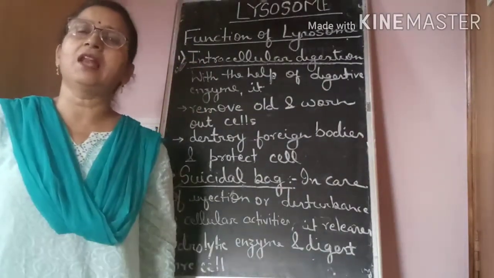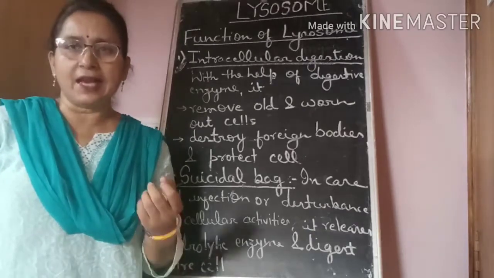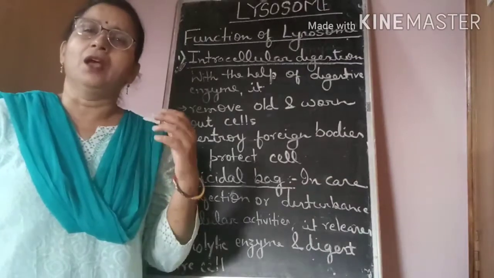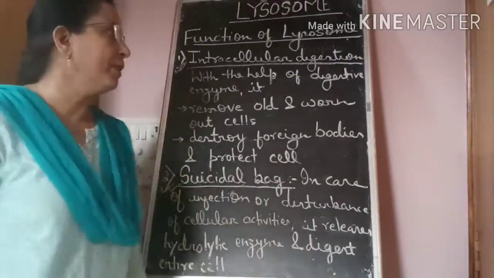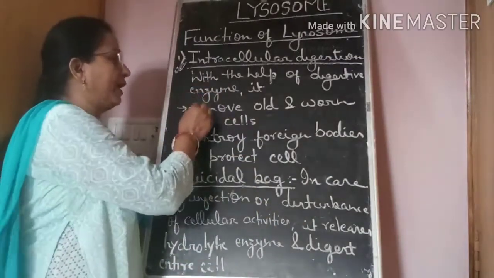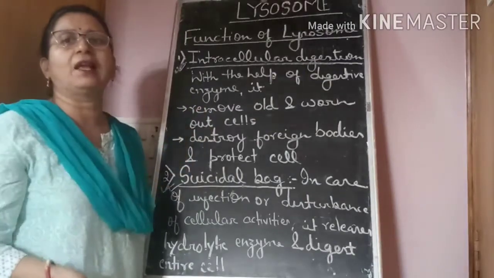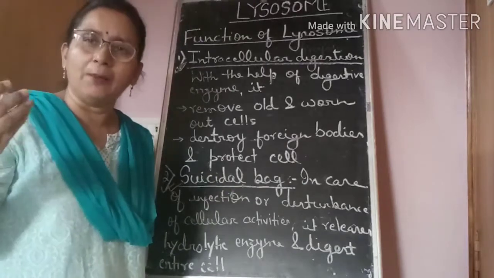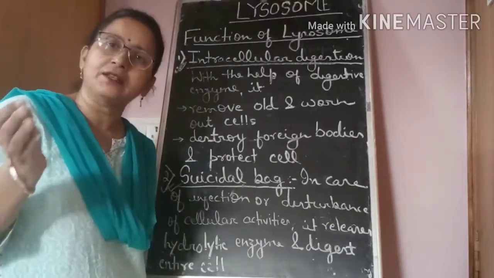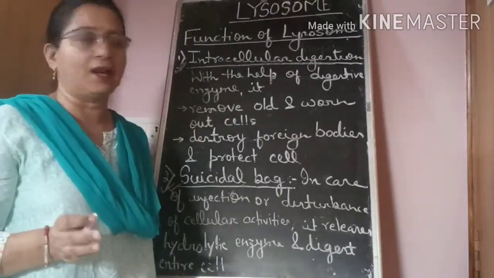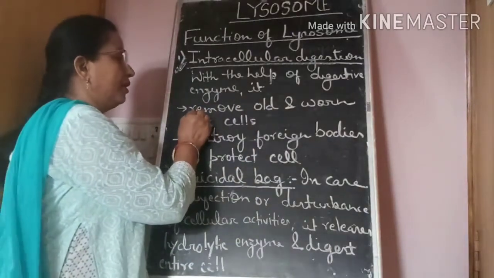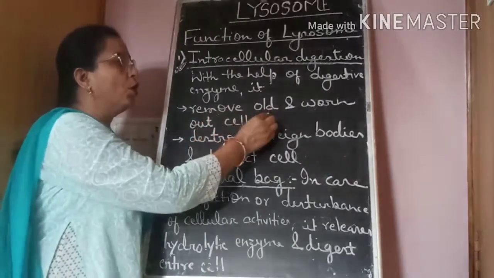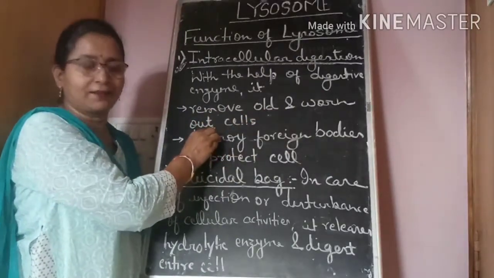You know very well, the life of each element, the life of cell organelles, is decided. When an internal cell organelle is about to die or completes its life, in that condition it releases its hydrolytic enzyme and removes old and worn out cells.